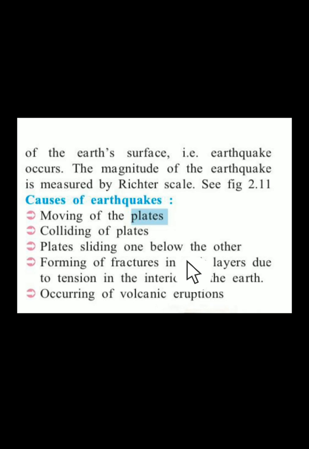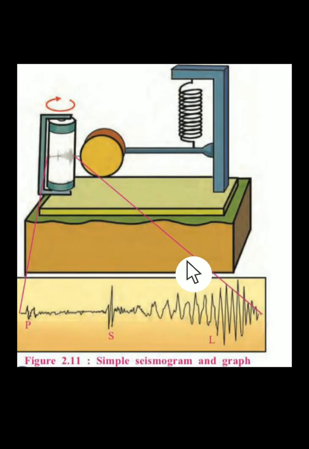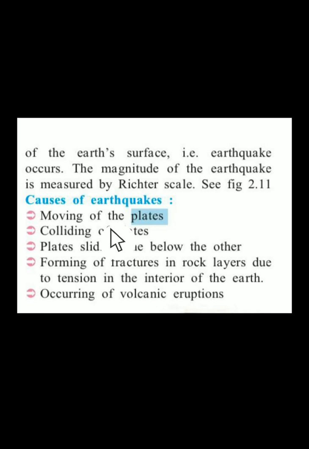Now the way of measuring the earthquake is called the Richter scale. This is a seismogram that is used, and at the bottom what we can see over here is the graph that is drawn by the seismograph. Next, there are various reasons why the earthquake occurs. The first thing is the moving of the plates. The first thing that we see is there is a movement within the earth's surface. You might have heard about tectonic plates. So there are tectonic plates within the earth's surface. These keep on moving.